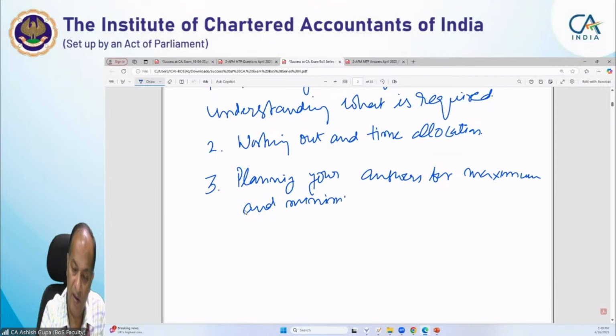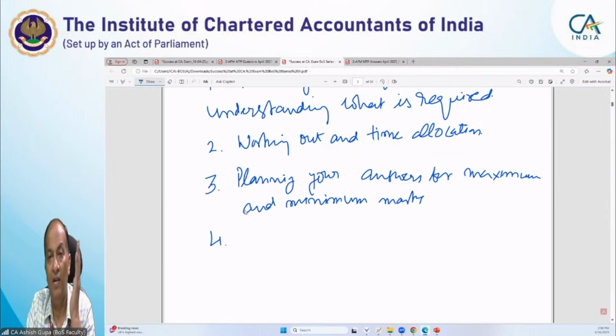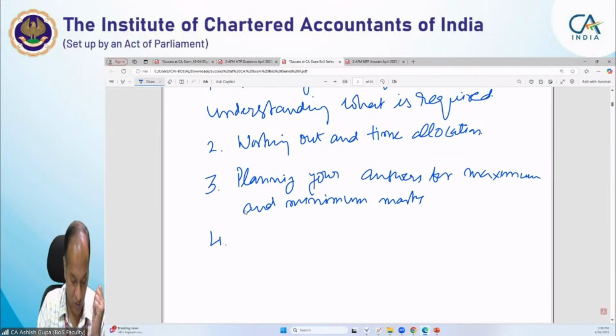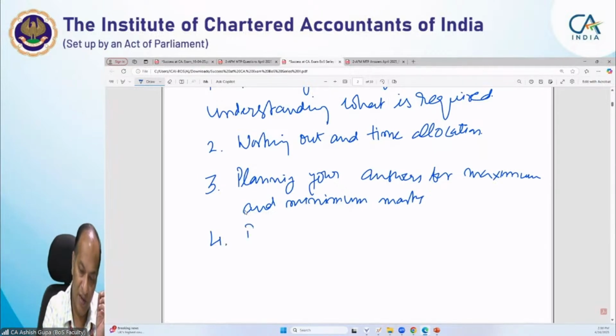And minimum marks. It also gives you an idea how much I will get if I attempt the question paper in such a manner, at least a maximum of this much marks. You can also have an idea of the minimum marks that you can score. Okay. Next is becoming familiar